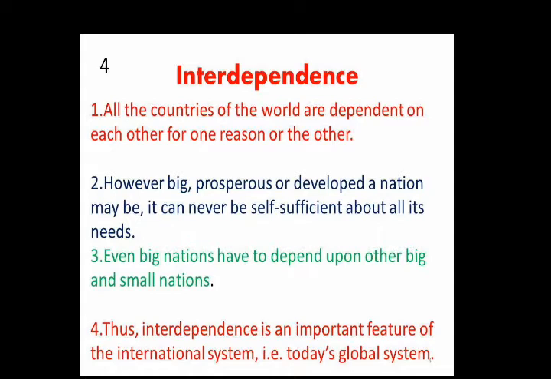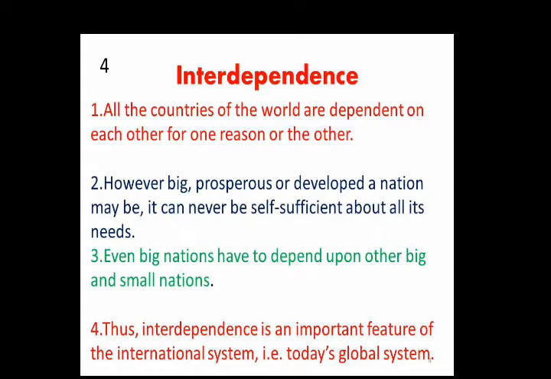Thus, interdependence is an important feature of the international system, that is today's global system. India depends on other nations, and other nations depend on India in many sectors: social, economic, political, as well as religious. In many sectors nations depend on each other.